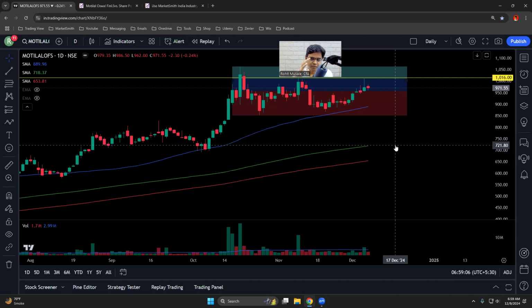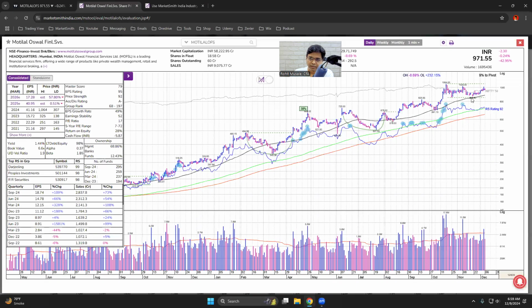Base number 4 means by the time I buy the stock at base number 4, it has already given a triple digit return. I have explained this in the base counting video. You can check that video later. But it's late to buy the stock. It could break out, but I don't want to take that additional risk. I may have taken, let's say, half position in the stock, but I'm not even taking half position because,